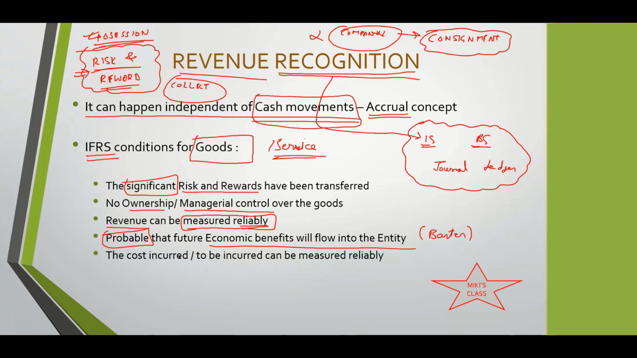And the last point is the cost incurred or to be incurred can be measured reliably. So both the revenue and the cost, you have to be able to measure reliably. Then this point about risk and reward, very simple. Then ownership transferred to the other person, obviously. And then only this last point is economic benefits, like in the case of all assets. So, clear as of now?